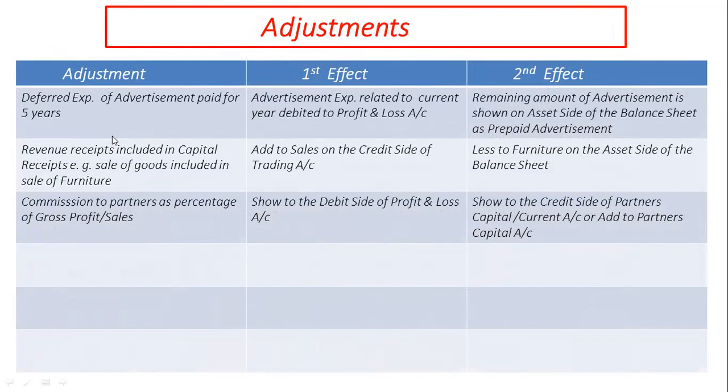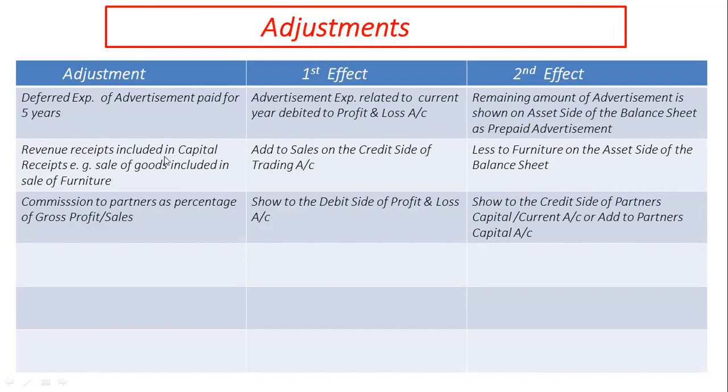So first effect is taken relating to current financial year as advertisement expenses debited to profit and loss account, and second effect of remaining amount of advertisement is shown on asset side of balance sheet as prepaid expenses.